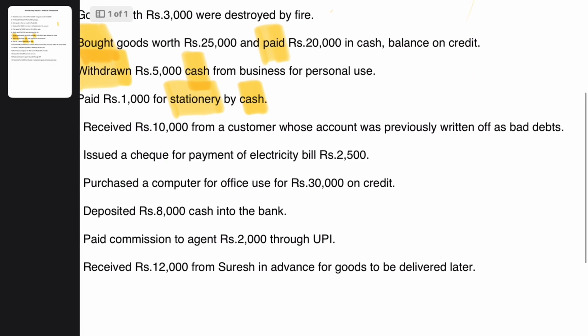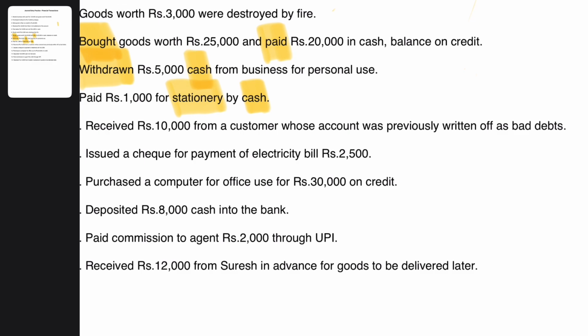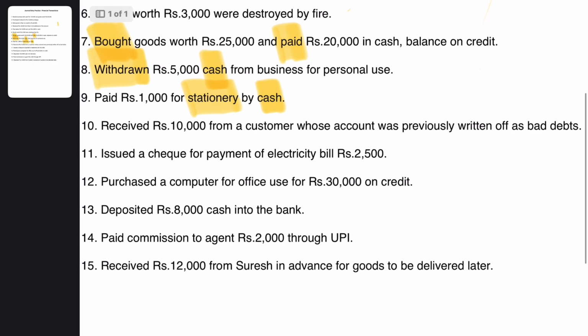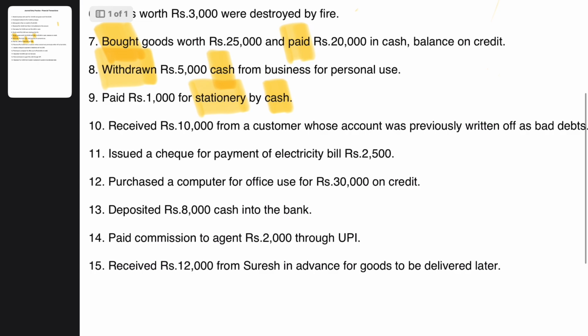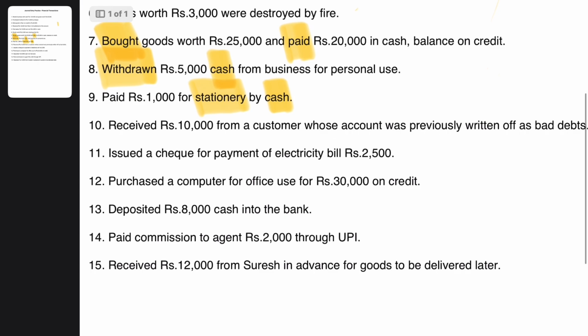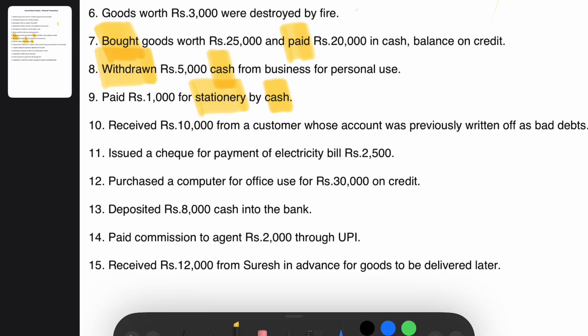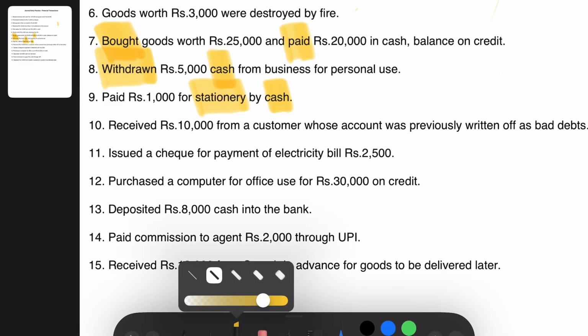Then we'll move on to the 10th transaction. Received 10,000 from a customer whose account was previously written off as bad debts. Okay, here what has happened is we have received 10,000 rupees from a customer for whom we had already written off that 10,000 as a bad debt.